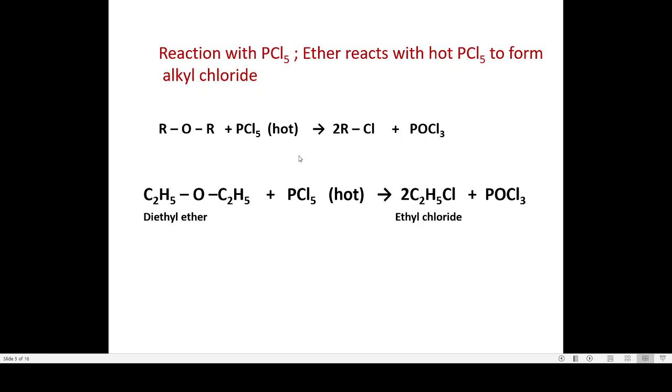Coming to the next reaction, that is the reaction with phosphorus pentachloride. So ether reacts with PCl5 to form an alkyl chloride. Here this is the general representation of R-O-R plus PCl5 in the hot condition resulting in the formation of an alkyl chloride plus POCl3. So let us take an example of diethyl ether. When it reacts with PCl5 in hot condition, we get the corresponding halide, that is the ethyl chloride.